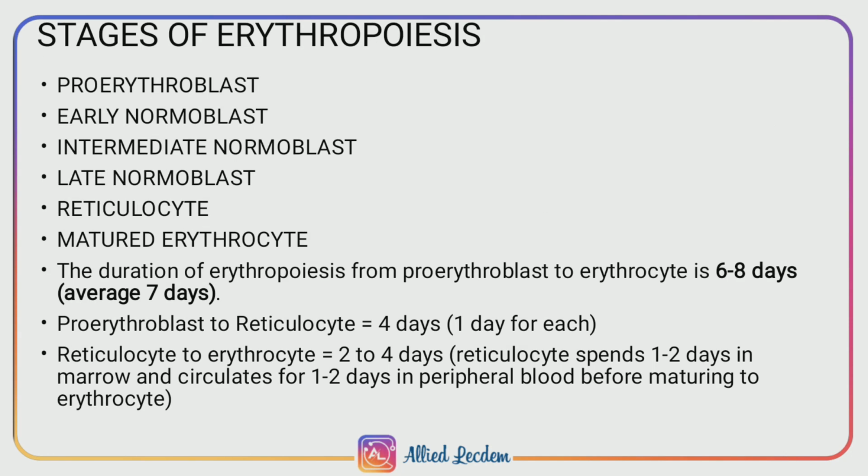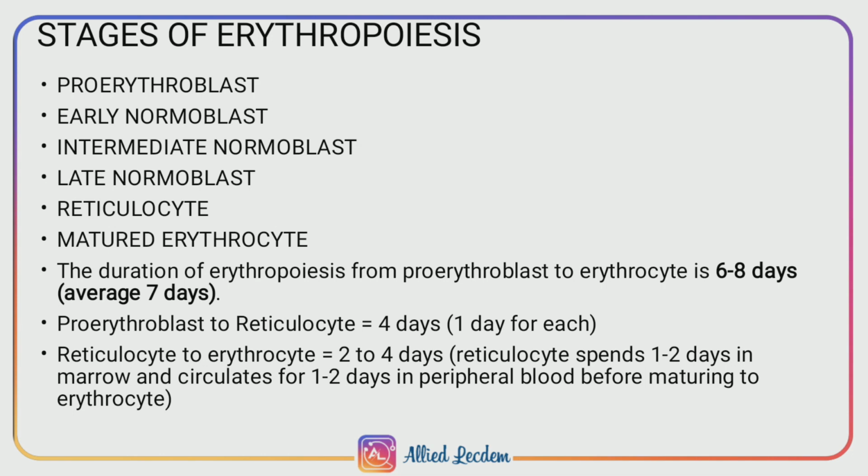We are going to see the stages of erythropoiesis, in which a colony forming unit of erythrocyte is differentiated into matured RBCs. The stages of erythropoiesis are proerythroblast, early normoblast, intermediate normoblast, late normoblast, reticulocyte and matured erythrocyte. The time duration for conversion from proerythroblast to reticulocyte takes about 6 to 8 days. From proerythroblast to reticulocyte, it takes 4 days. Reticulocyte to erythrocyte takes about 2 to 4 days.